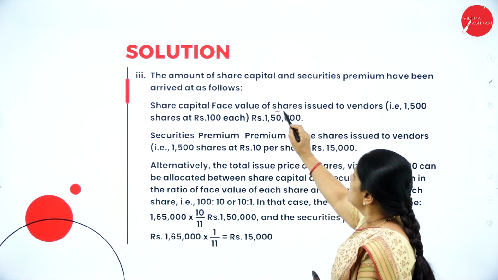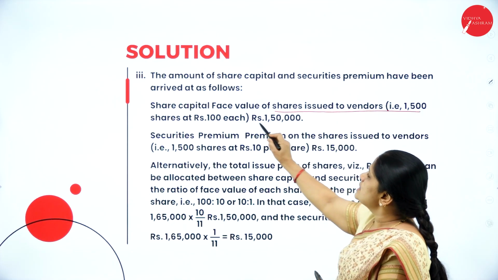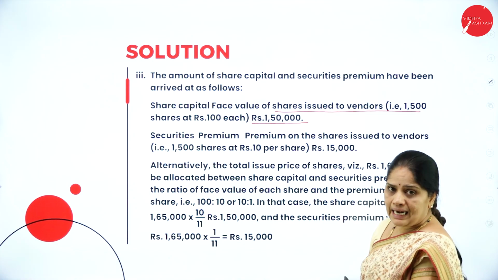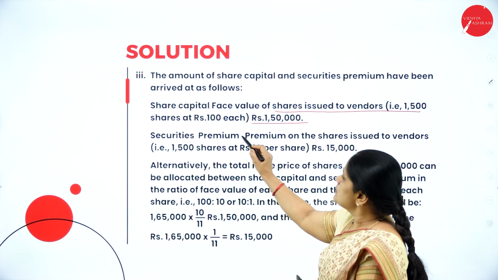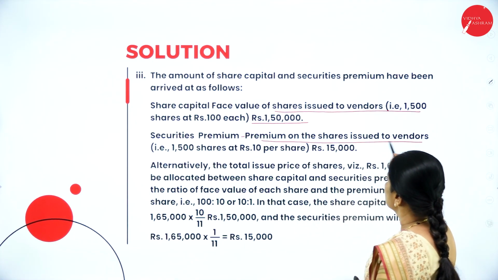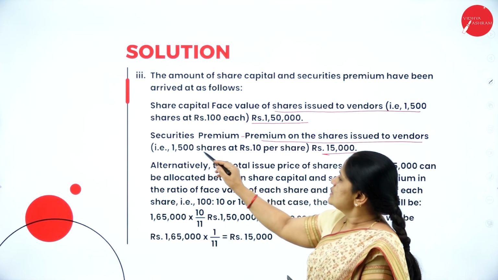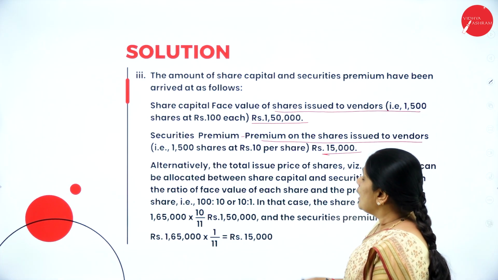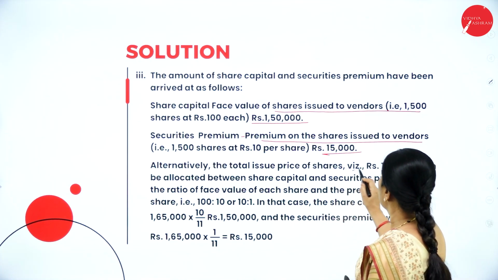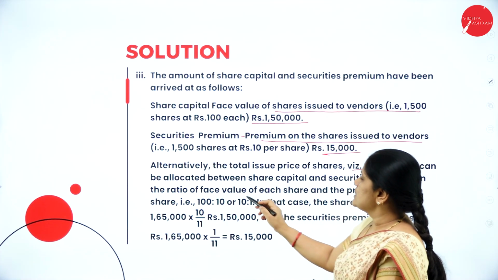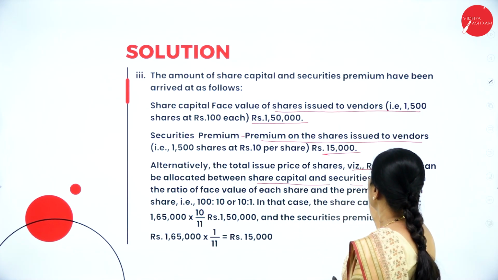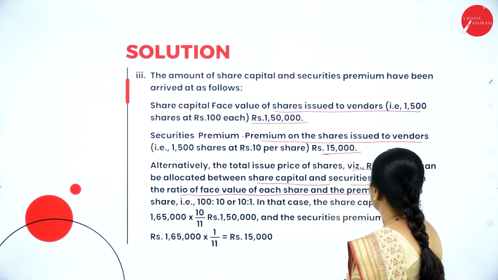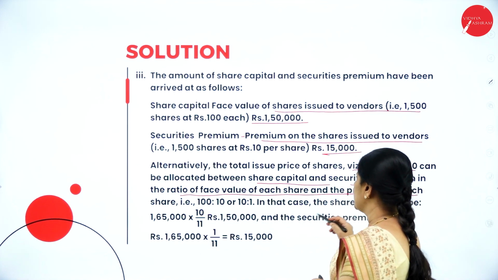Then the amount of share capital and securities premium have been arrived at as follows. The share capital, the face value of shares issued, is 1,500 shares into 100, that comes up to 1,50,000. Securities premium, premium on the shares issued to the vendors, so that is 1,500 into 10, that comes up to 15,000. Alternatively, the total issue price of shares, that is 1,65,000, can be allocated between the share capital and the share premium in the ratio of face value of each and the premium of each share.